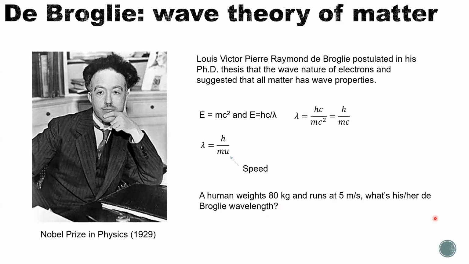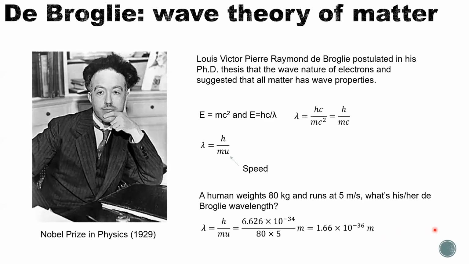A human can also have de Broglie wavelengths. Everything has a de Broglie wave. So we can plug in the numbers here. Lambda equals h over mu. h is the Planck constant, 6.626 times 10 to the negative 34th, divided by 80 kilograms, the basic unit of mass, and 5 meters per second, the SI unit of speed. Then you can calculate the de Broglie wavelength for this human is 1.66 times 10 to the negative 36 meter. What does this mean?